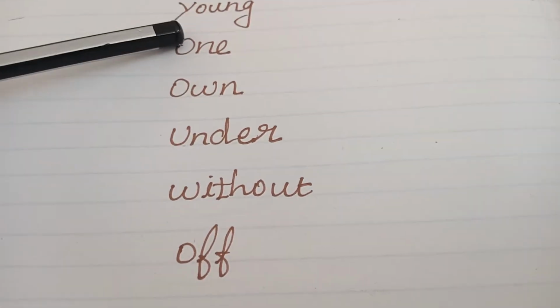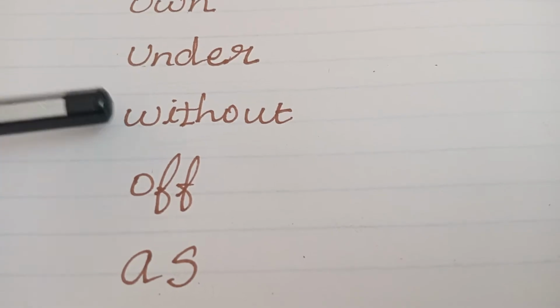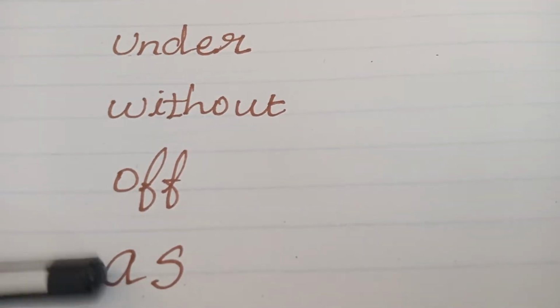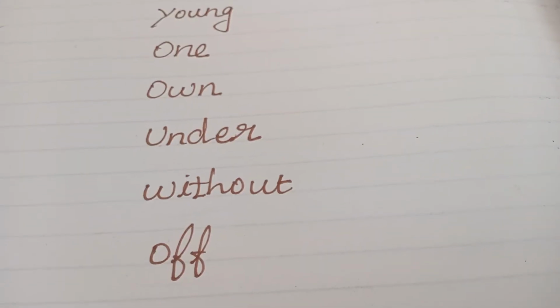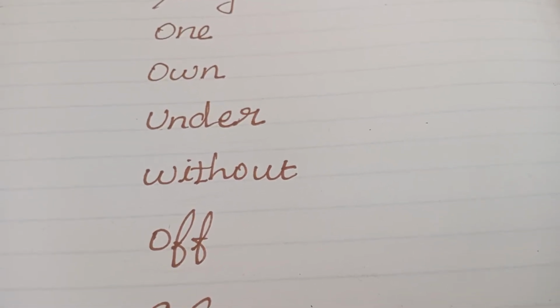One, own, under, without, off, as. Great, my dear children. Now we are going to read the story from our SR book.